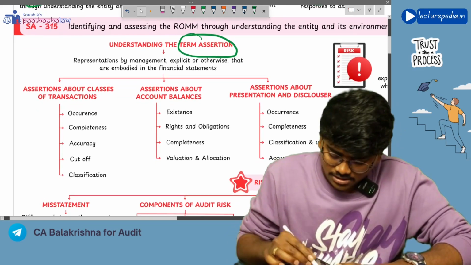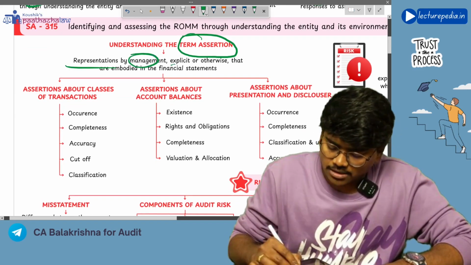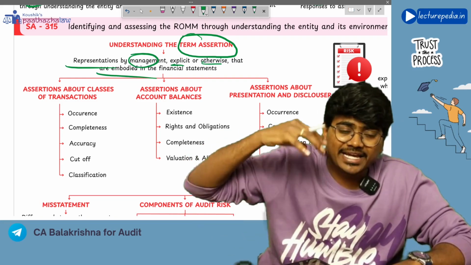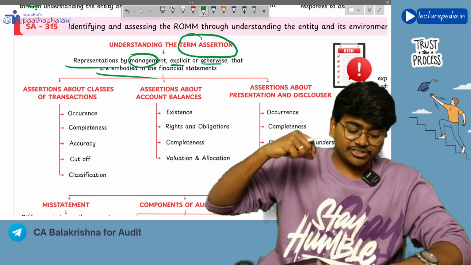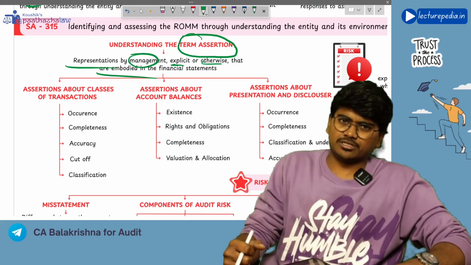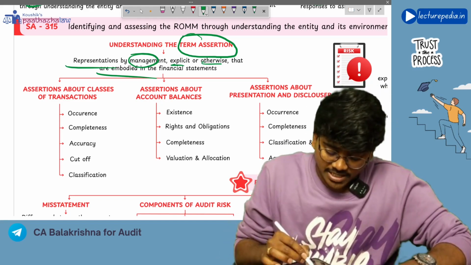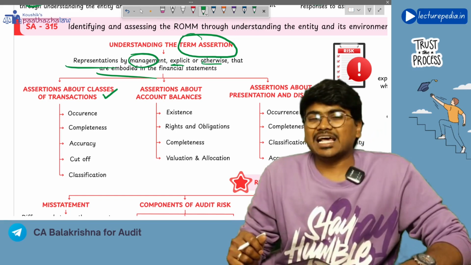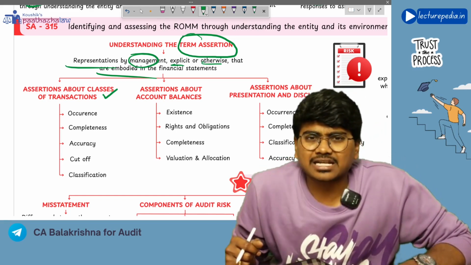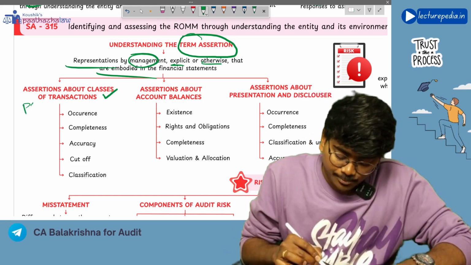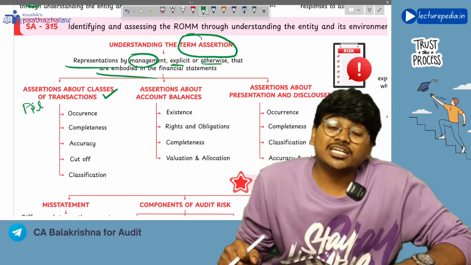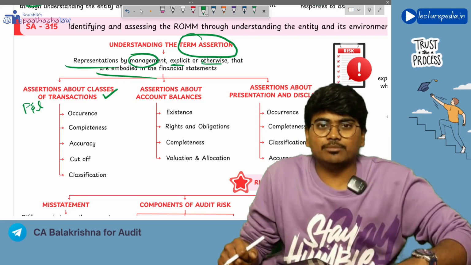Assertion means representation by management, either explicit or otherwise, that is embodied in the financial statements. Okay, assertions will be present in the financial statements, and these assertions can be with respect to class of transactions. Class of transactions means where the transactions will be present. In the profit and loss statement, transactions will be present. In the balance sheet, account balances will be present.